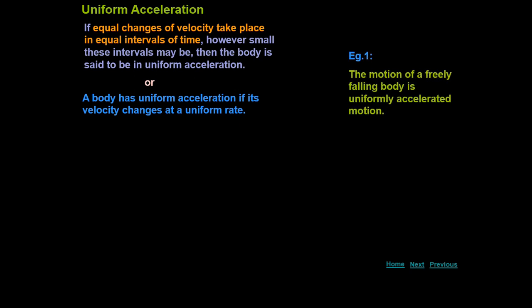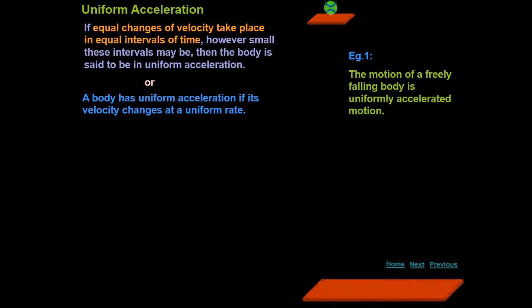See example 1. The motion of a freely falling body is uniformly accelerated motion. For that we are taking the example of a ball. See here the ball, it is freely falling. Observe it carefully. So this motion of the ball is a uniformly accelerated motion.